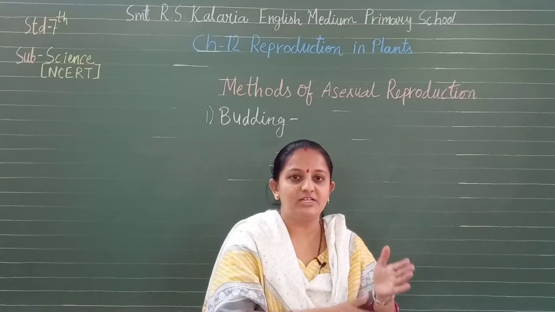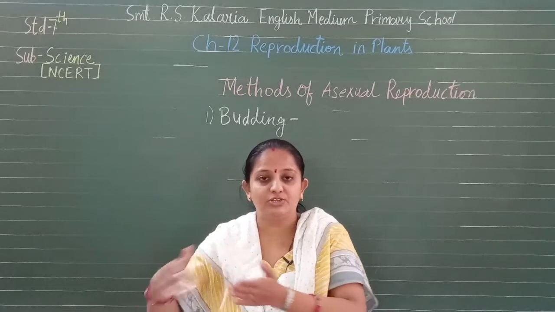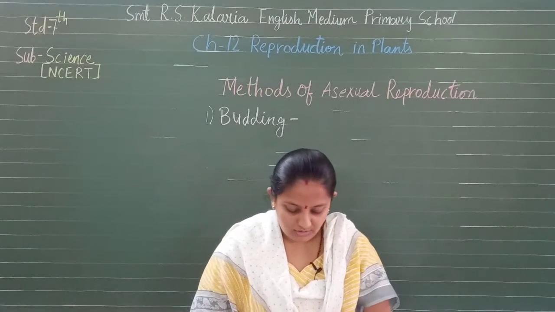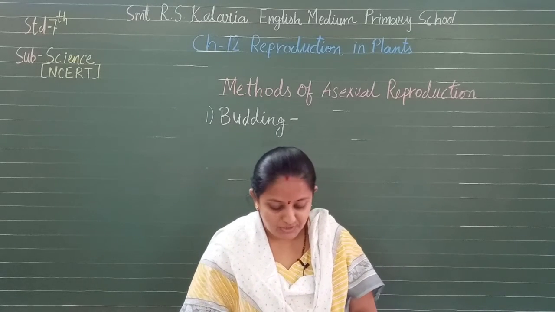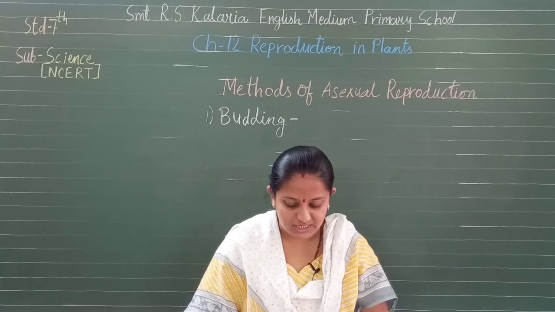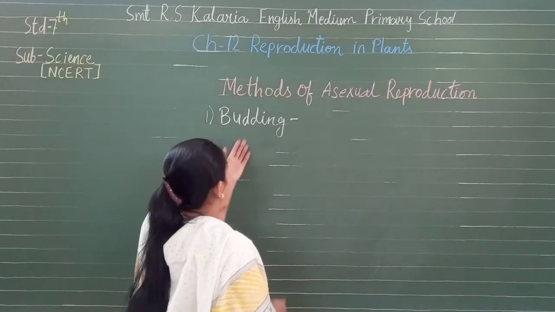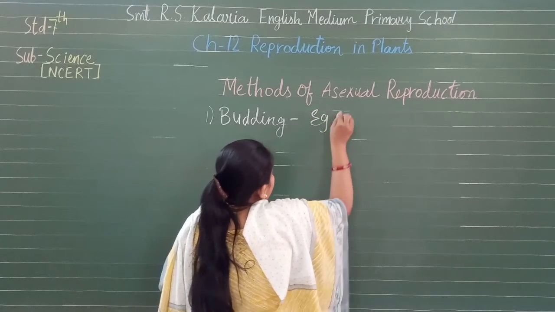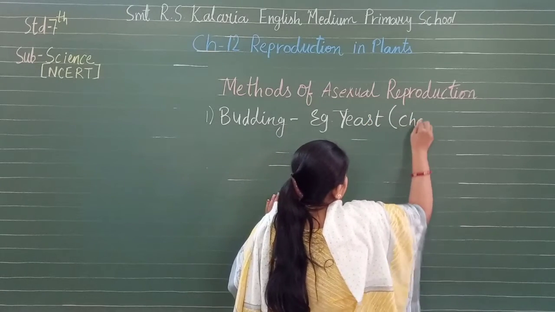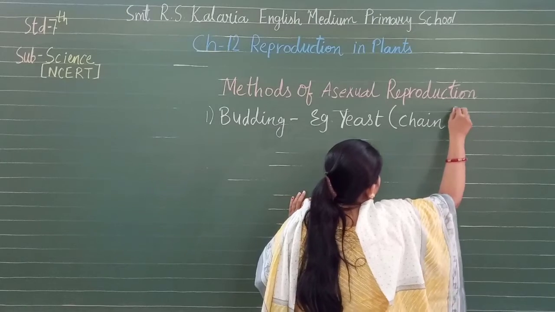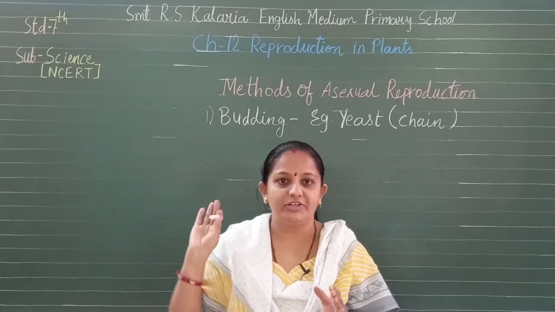In this way it separates from the parent cell and becomes new, and again it separates from the parent cell and becomes new. In this way the formation goes on continuously. So it is forming a chain of buds. If this process continues, a large number of yeast cells are produced in a very short period of time. So this is about yeast, which we can say is budding. Example, yeast, that is a chain, which grows, developing bud, new yeast cell and individual detach, isn't it.